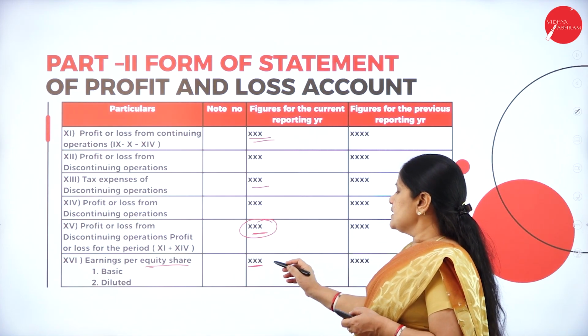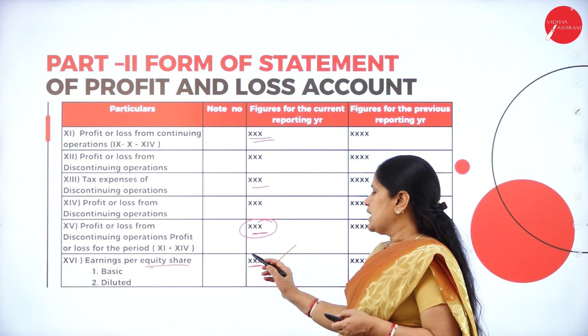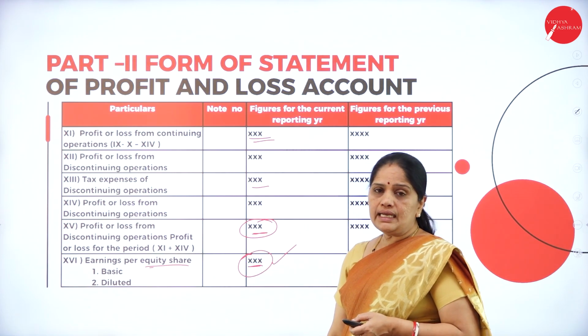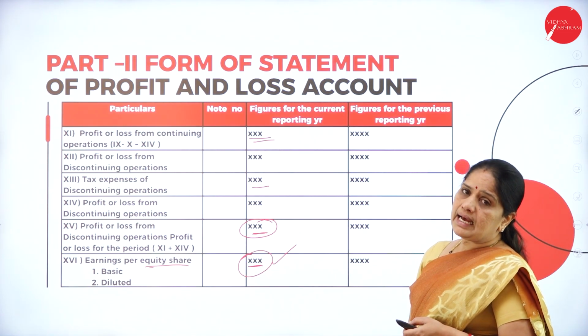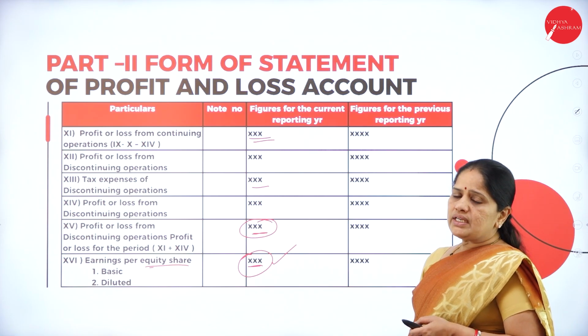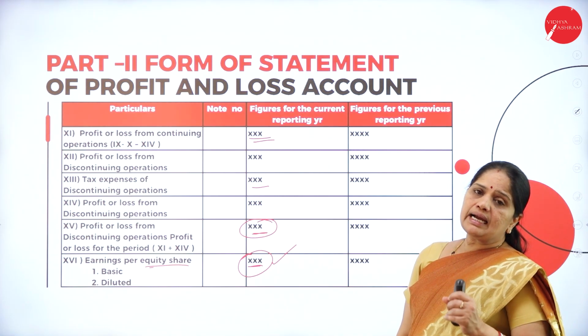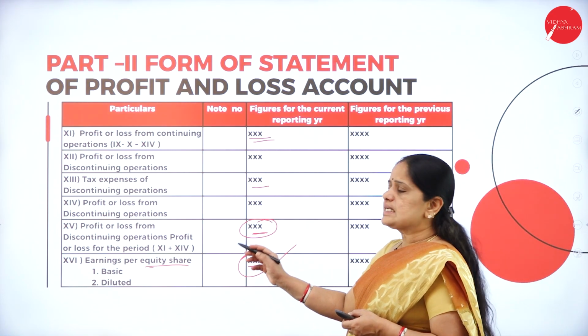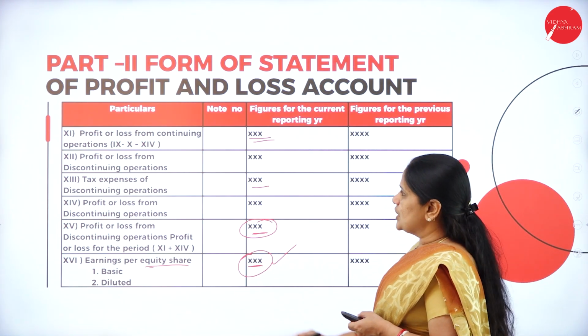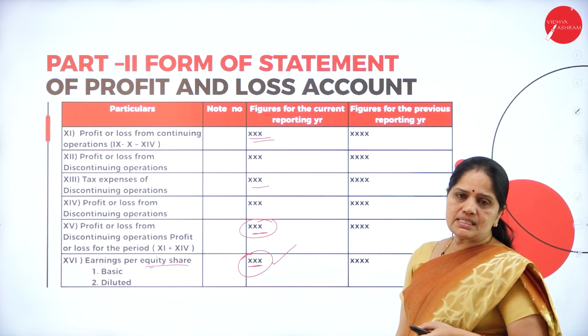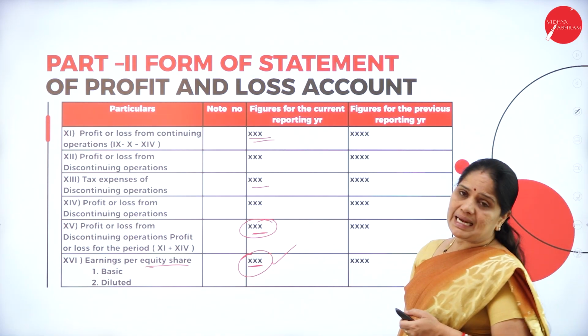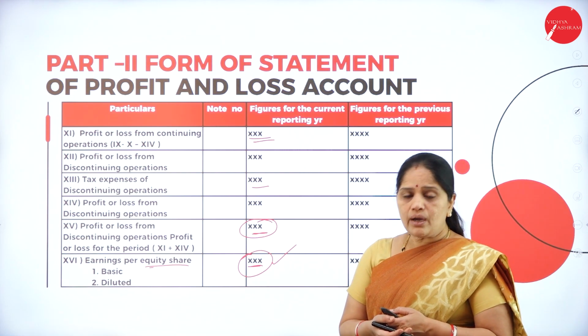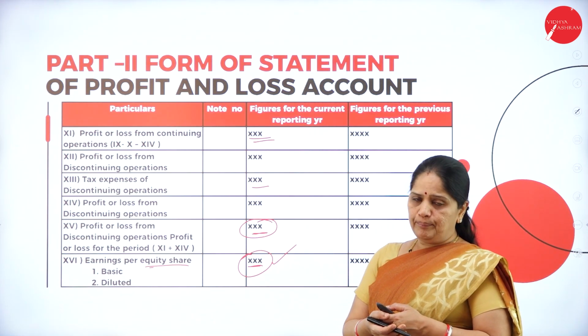Whatever is the profit we have got has to be shared among the equity shareholders as dividend. Whatever is the return they are getting on their investment will be shown here as earnings per equity share. So we have just discussed the format of the balance sheet and the format of the profit and loss account of the company.